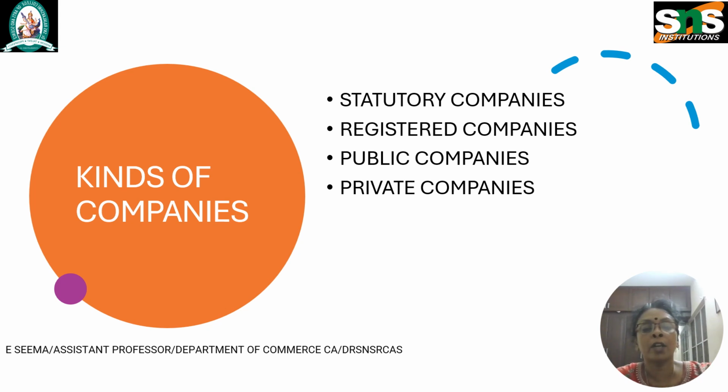These are all the different kinds of company, that is statutory company, registered company. Registered company can be again divided into public company and private company.